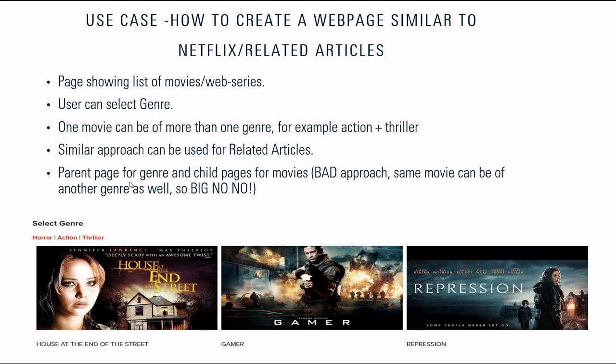Whenever we get such a requirement, what we can think of is, I will create a functional component in which maybe I will create a parent page for each genre type, or each article type, and then I will create child pages for all of the movies, titles or articles.